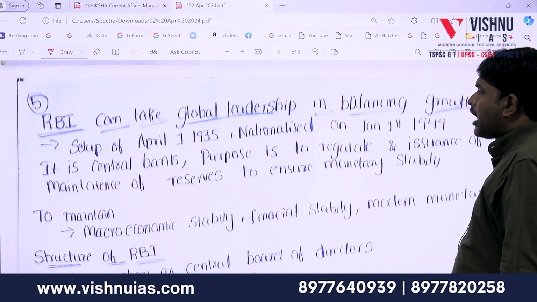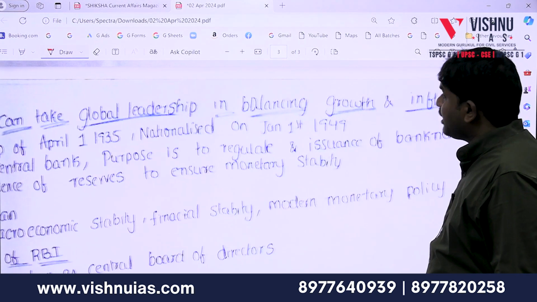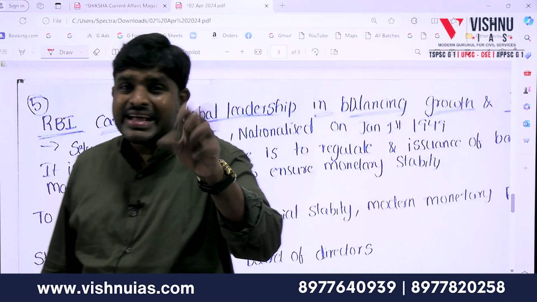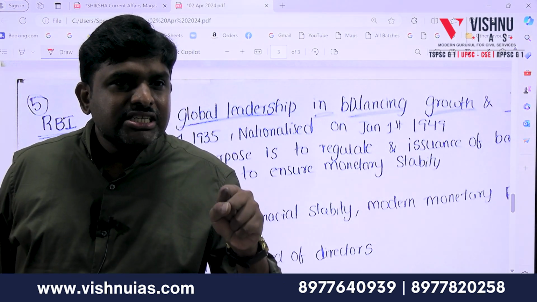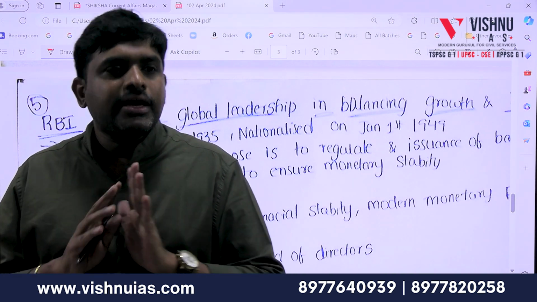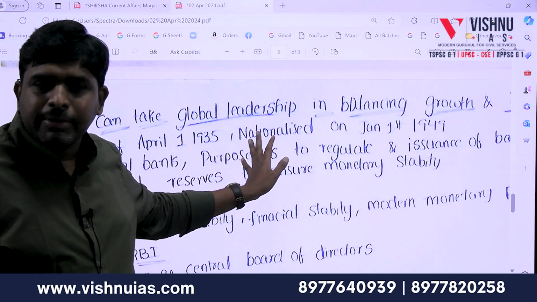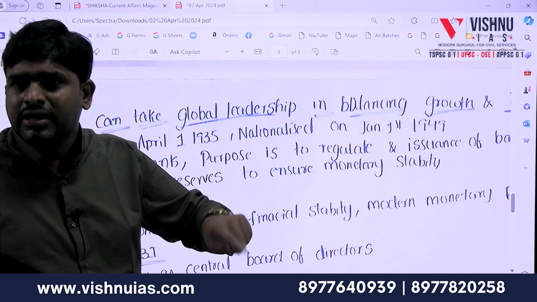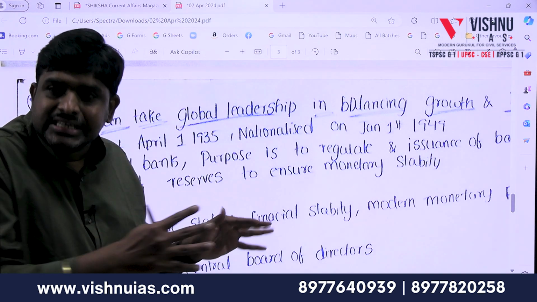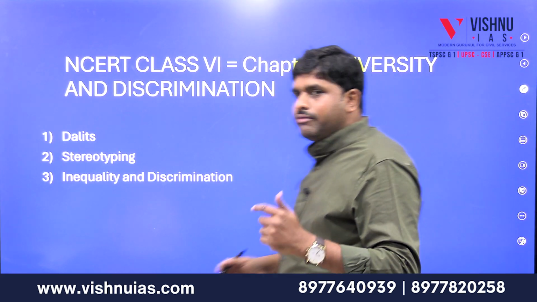Main points: RBI can take global leadership in balancing growth and inflation. Very good. It means RBI can take global leadership. Why? Because RBI is working properly, mainly in curtailing inflation. Inflation is controlled by whom? That is an economic topic. So while reading, you read like this first. What are the functions of RBI? What is inflation? What is RBI? How can RBI control inflation? There is a body called the Monetary Policy Committee. Slowly you will come to it. So don't read the article as it is. Understand the basics, understand the history and go inside it. Got it? Daily we will do the newspaper.